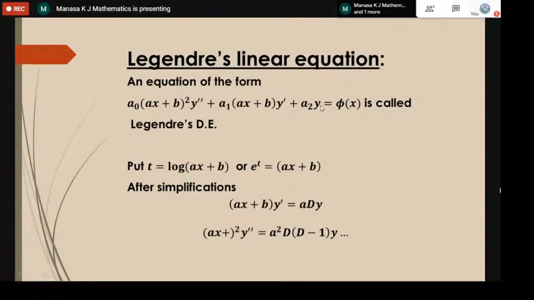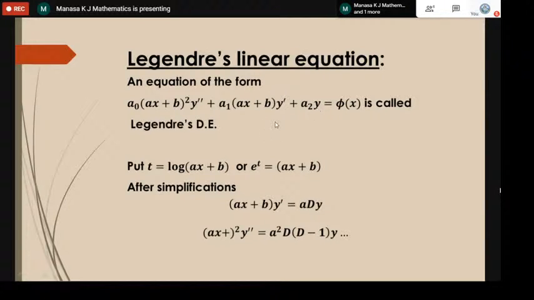It is easy to identify. We have y, which is the dependent variable, and its derivative is dy by dx. Here we have d square y by dx square, so the degree is 2, the order is 2. Here the order is 1, and here it is 0, so here also (ax plus b) power is 0.